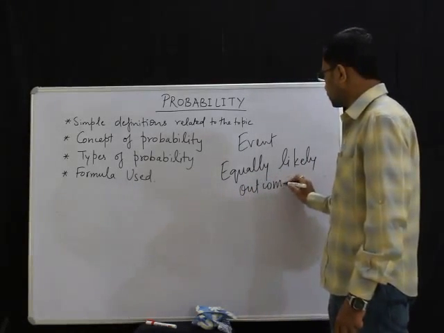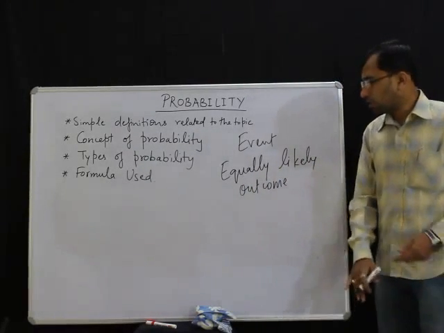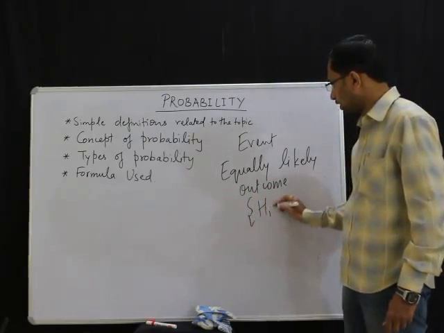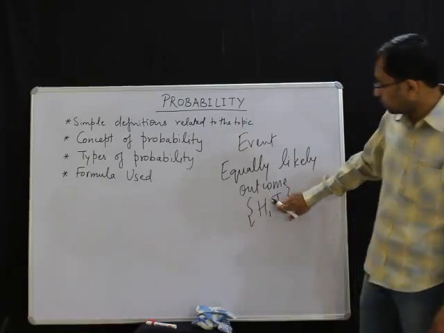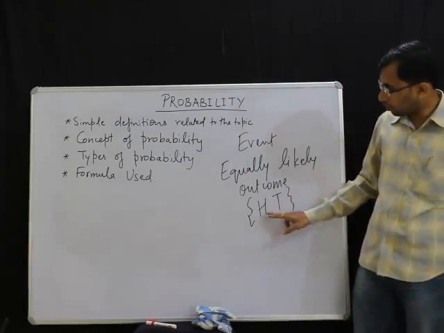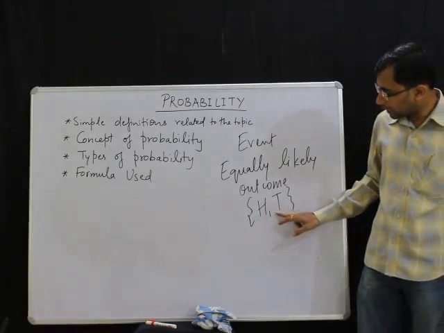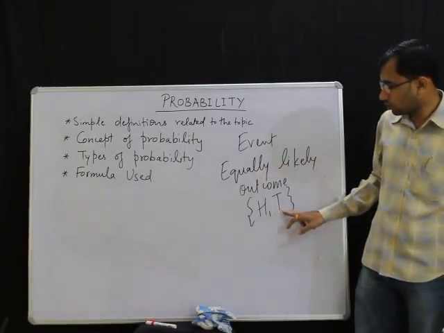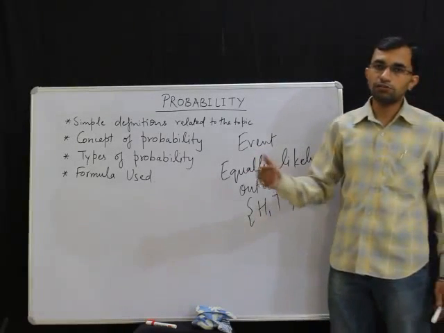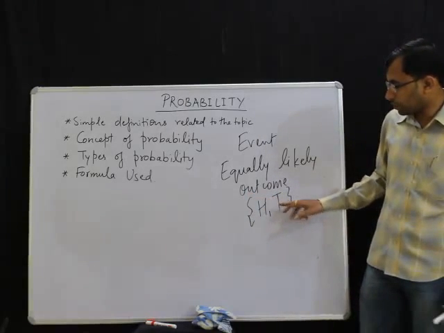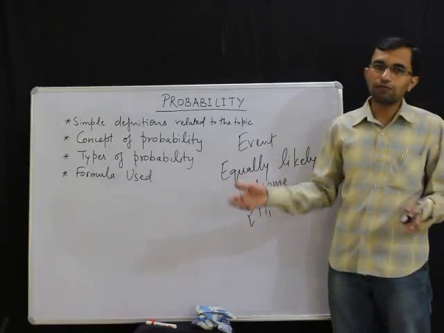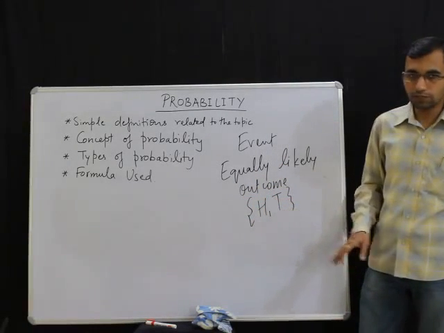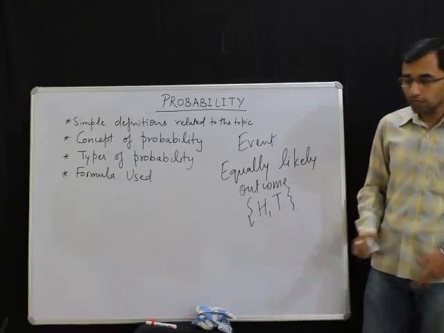What is the meaning of this whole term, equally likely outcomes? Now, as I explained to you earlier, if we are tossing a coin, there are two outcomes which are possible, heads and tails. I have already told you, this is a random experiment. We cannot predict in advance whether heads will come or tails will come. So these two outcomes, both of them are equally likely to occur. Equally likely to occur means we can say 50-50 chances are there that heads will come or tails will come. 50% chances of this and 50% chances of this. And therefore, these outcomes will be called equally likely outcomes.